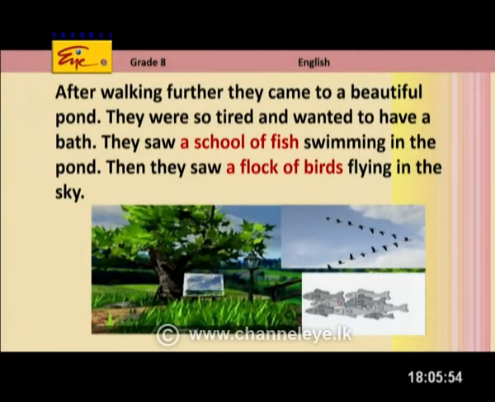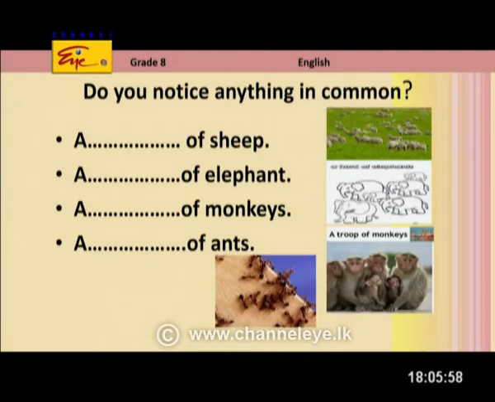And when they were looking up, they saw a flock of birds. Can you see the flock of birds flying, my dear children? They are flying in a V shape. Can you see that? Yes. Now, yes, we saw that story. Okay, now tell me, my dear children, do you notice anything in common in all these things? Yes.